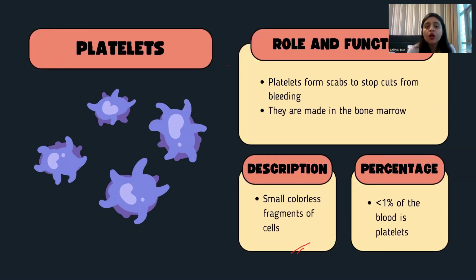Now the platelets, I have already told you, these are the platelets which help in clotting any kind of wound or injury you got with any pointed knives or injections or anything. So platelets form the scabs to stop a cut from bleeding. Scabs means the barrier, okay, the closure, it will provide you the closure or the clot. They are made in the bone marrow. Small colorless fragments of cells. Okay, these are also more than 1% of the blood, platelets only. Okay, so 55% of your blood is made up of plasma, and then 44% RBCs and white blood cells, more than 1%, and platelets. Okay.